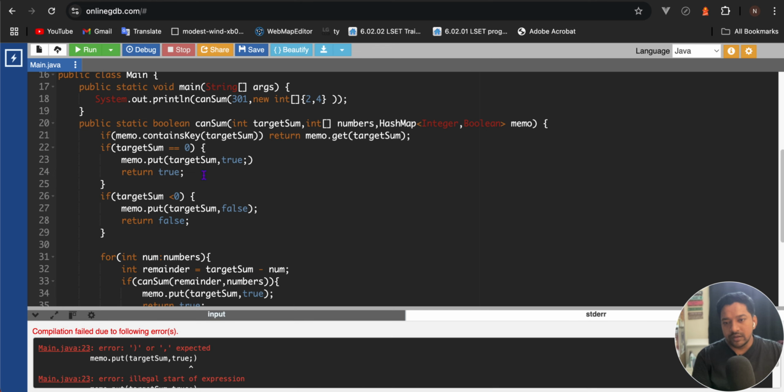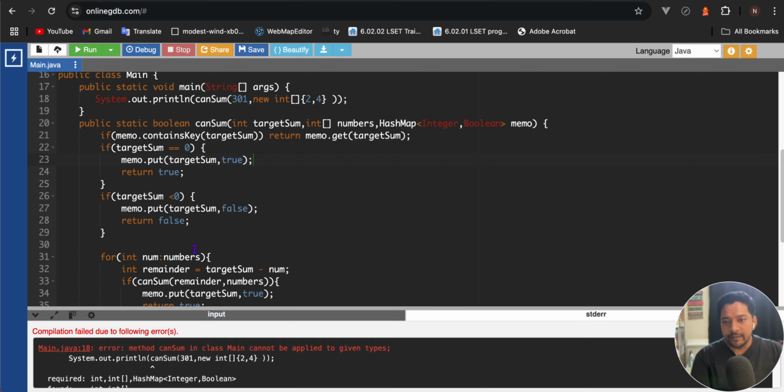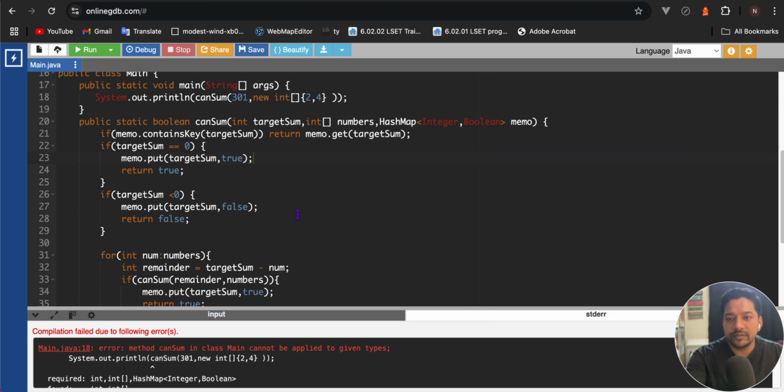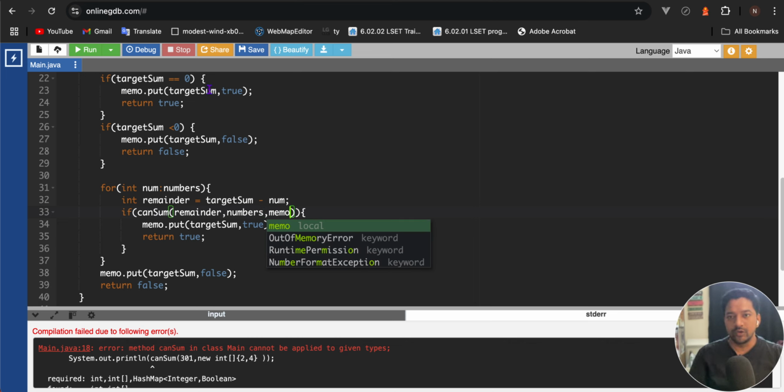Now it should run fast. Okay, one mistake is there: we are calling this method now, so here also we have to pass that map.